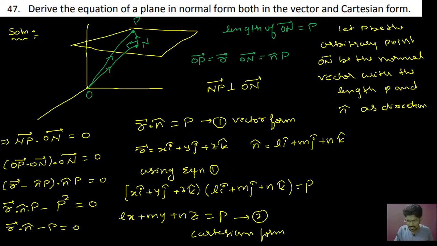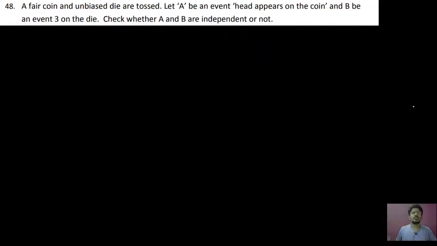At least you write this much. Otherwise sometimes they remove 1 mark by saying that you have not written the explanation of the diagram. Don't miss 1 mark, that is also very important. So that's why you can write that also. Clear? Now we can go for problem number 48, that is on probability.